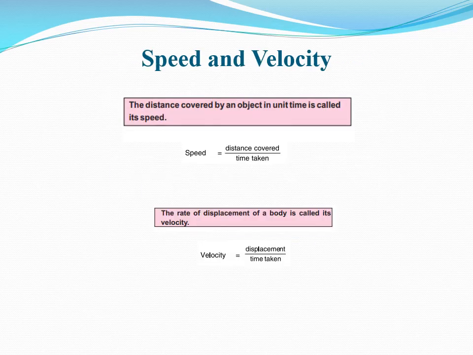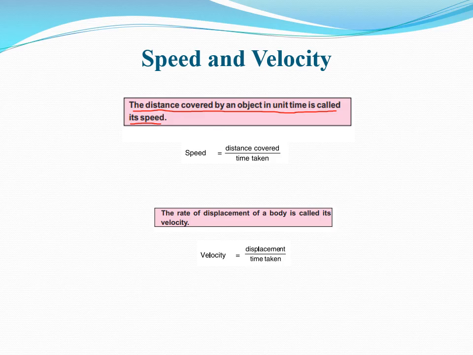Now come to another pair of definitions that are associated with motion: speed and velocity. What is the definition of speed? The distance covered by an object in a unit time is called its speed.